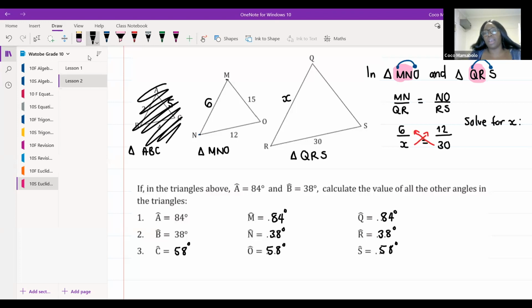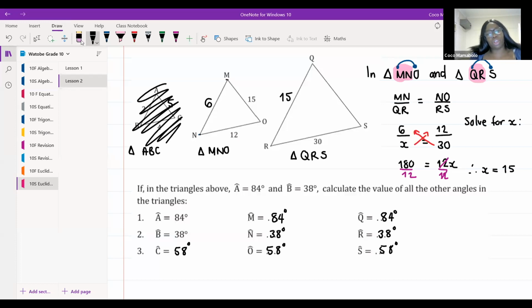30 times 6 will give me 180, which is equal to X times 12, which is 12X. Divide both sides by 12, as we always do. Divide to get X on its own. Give me an answer, guys. Therefore, X is equal to how much? Let me know. 15. Beautiful. Nicely done. Good. X is equal to 15. Now we know that our QR is equal to 15.